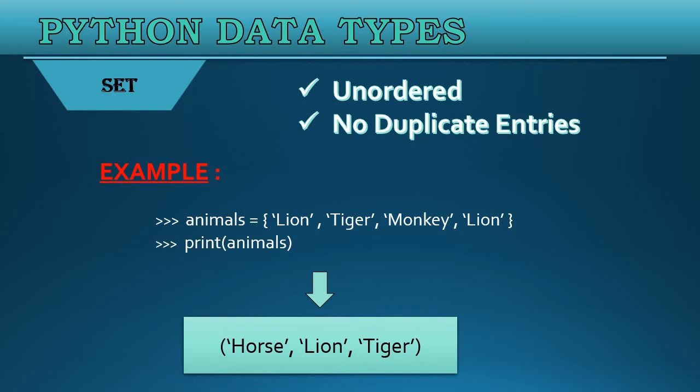So the two things to remember are it is always unordered, and it will not accept duplicate entries. Set is always written in curly braces. We were using round brackets for the tuple, square brackets for the list, and here for the set we will use curly brackets. Now let's move on to our last data type, that is dictionary.